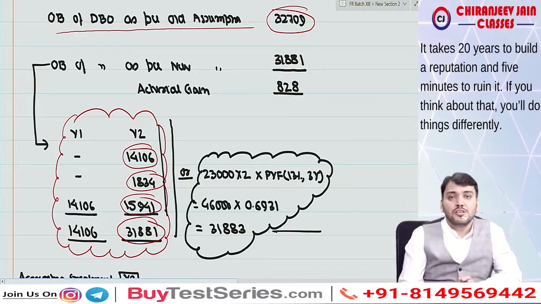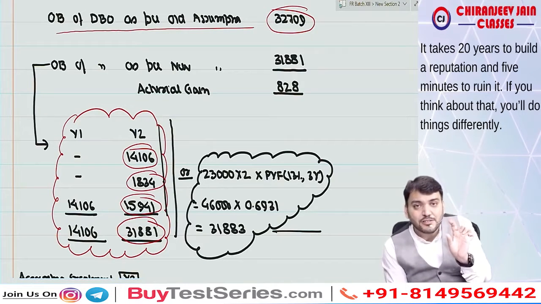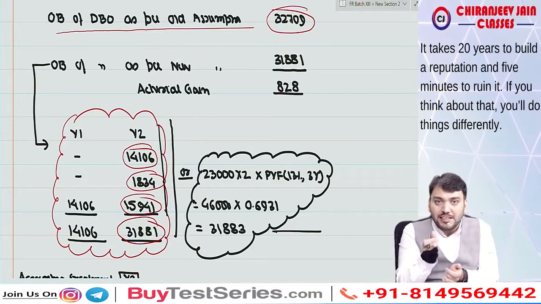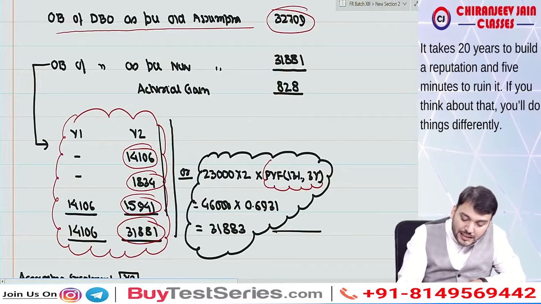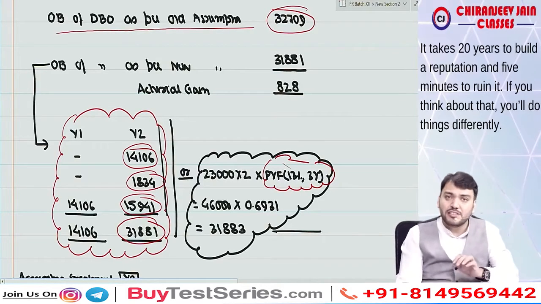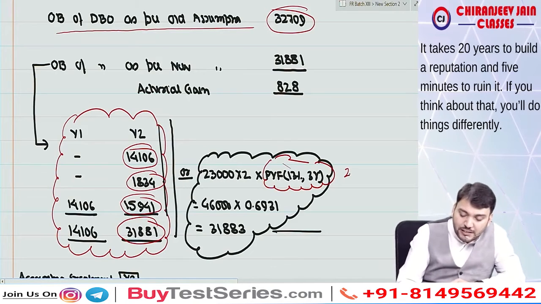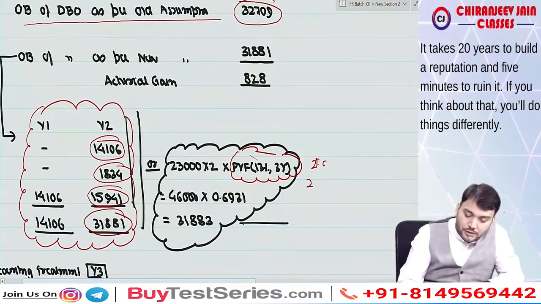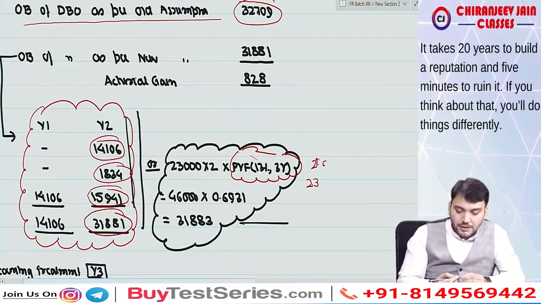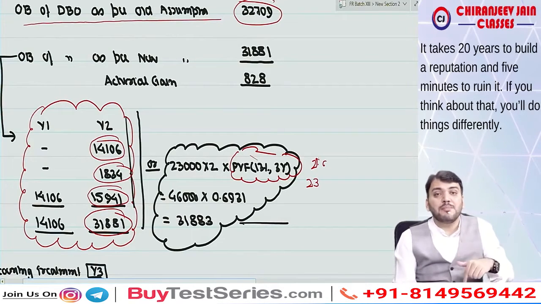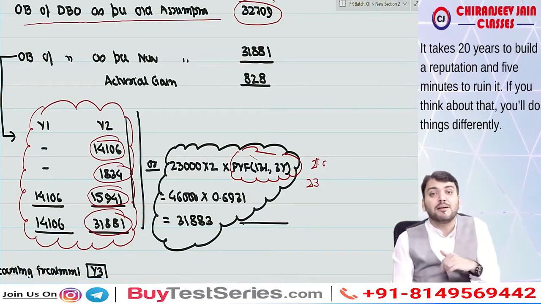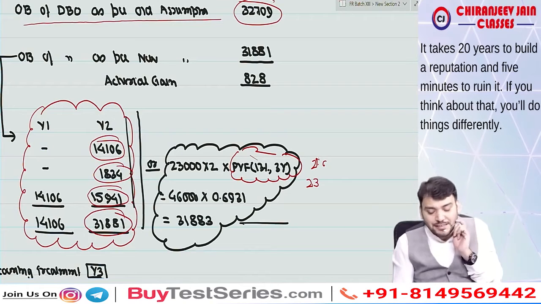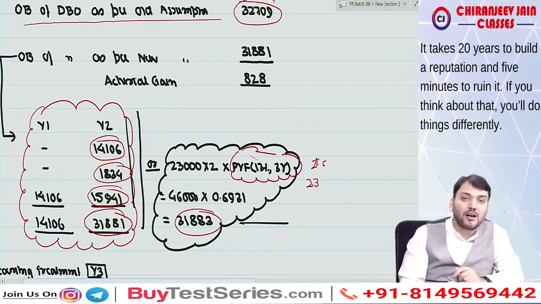Or what we can do: the allocated benefit is 23,000, for 2 years it becomes 23,000 into 2, and that is payable at year end 2, that is, payable after 3 years. So we can discount at a rate of 13% for 3 years. This way also you can do: you calculated 23,000 into 2, correct, and you multiply by the present value factor at 13%, payable after 3 years. So the same amount will come, 31,883.